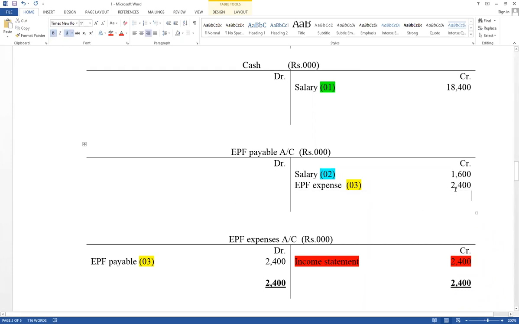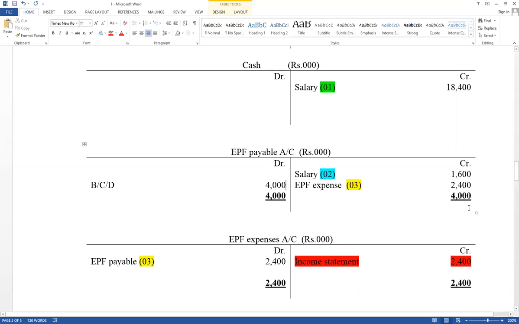Therefore, credit side total amount equal 4,000. Take that value debit side and difference value also equal 4,000. Therefore, here balance carry down. Not income statement now. Balance carry down. Value equal 4,000.